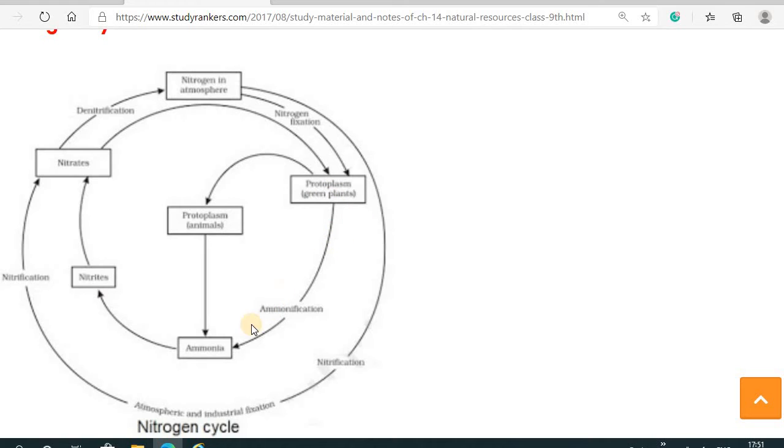So this nitrogen is converted into ammonia, and then ammonia, due to the nitrification process, is converted into nitrites and nitrates, and then the denitrification process occurs. So these nitrites and nitrates are converted back into nitrogen and go into the atmosphere.